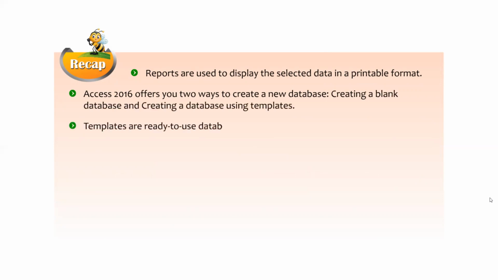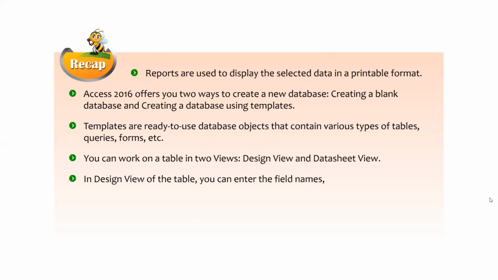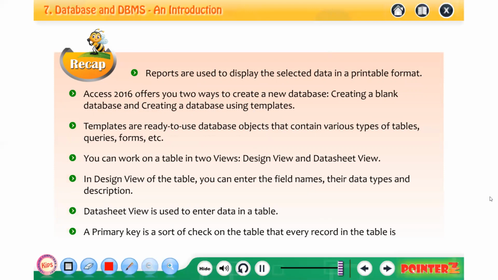Templates are ready-to-use database objects that contain various types of tables, queries, forms, etc. You can work on a table in two views: design view and datasheet view. In design view of the table, you can enter the field names, their data types, and description. Datasheet view is used to enter data in a table. A primary key is a sort of check on the table that every record in the table is unique.